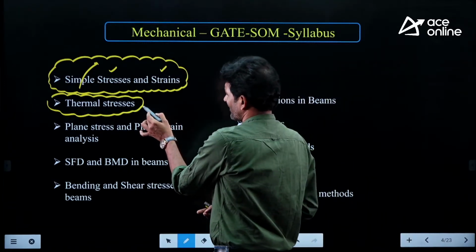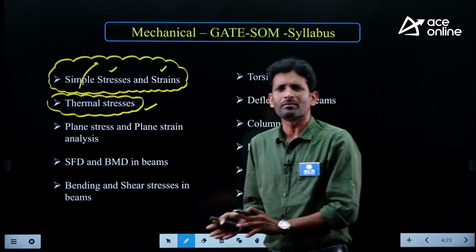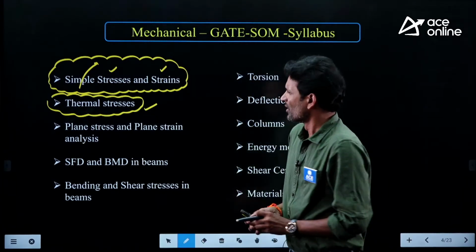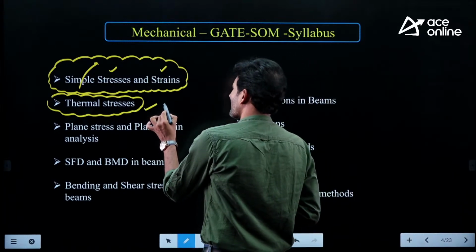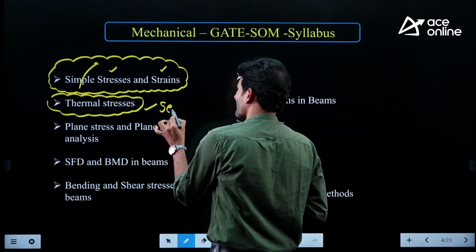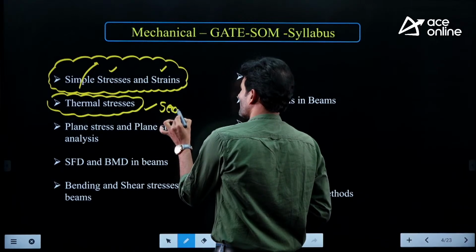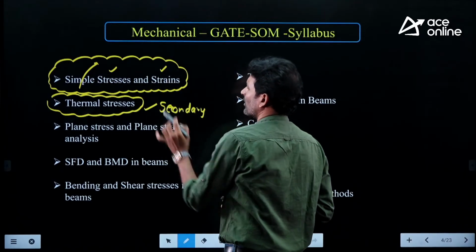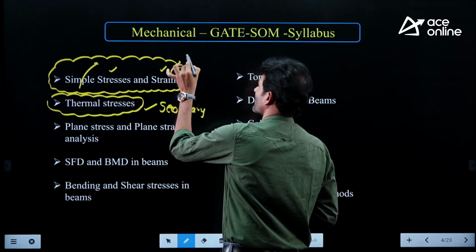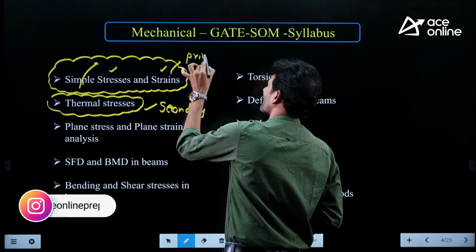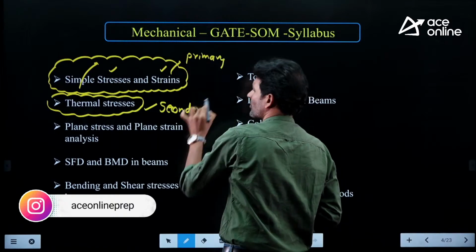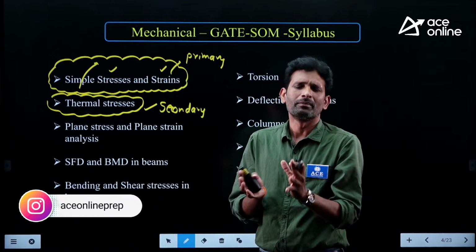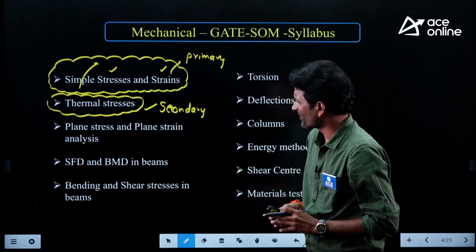because of temperature changes. The stress or the strain generated because of temperature changes, we may call a thermal stress. So this stress we may consider as the secondary stress, and the stress that is developed because of mechanical loads we may consider as a primary stress. Now in this topic, our focus is completely on the stresses because of temperature changes.